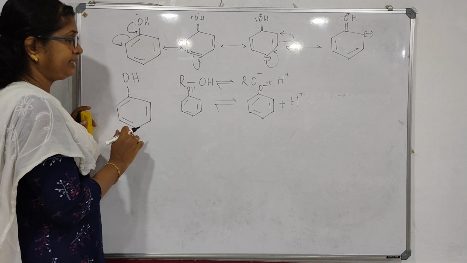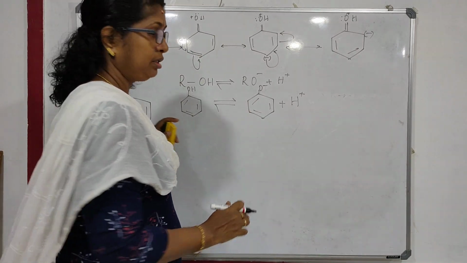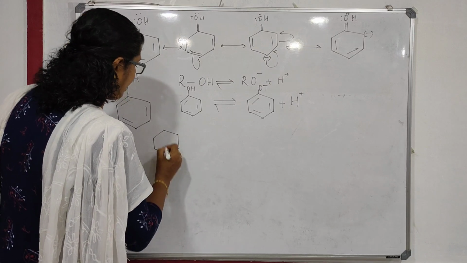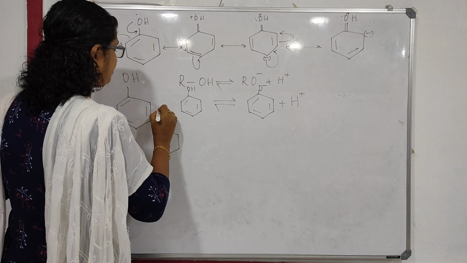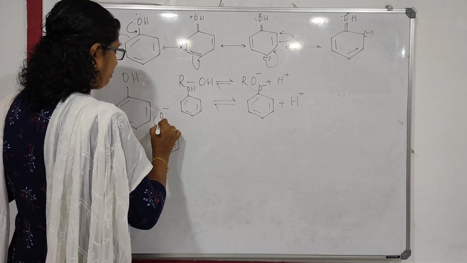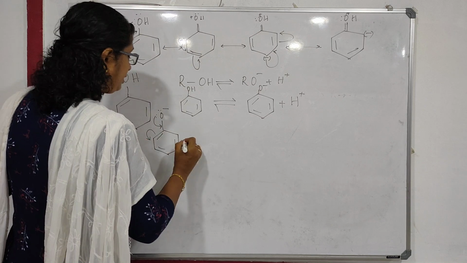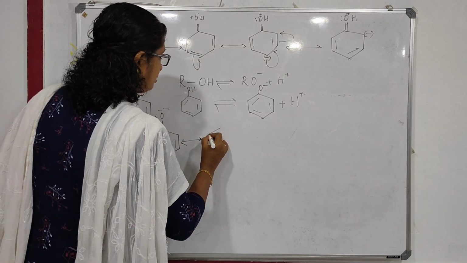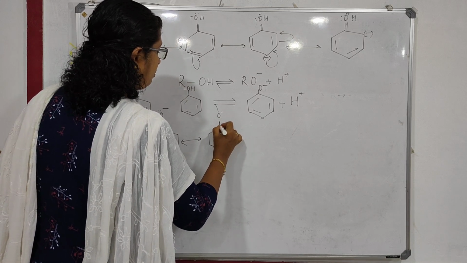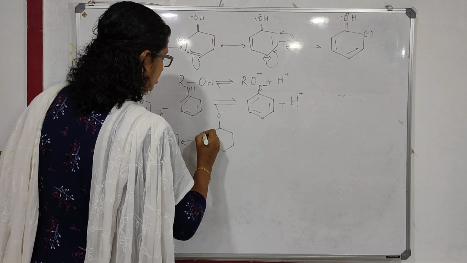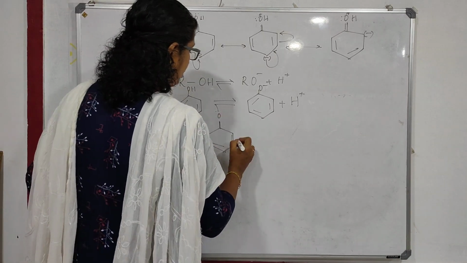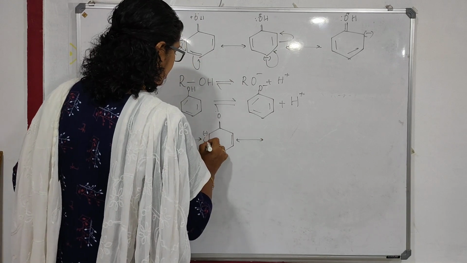That is one reason, because the oxygen in the phenolic group is attached to an sp2 hybridized carbon. Now the second reason is, see the phenoxide ion and alkoxide ion. The phenoxide ion is again stabilized by resonance. O minus, then this will be shifted here, and here, O double bond. Now again it will be shifted here.